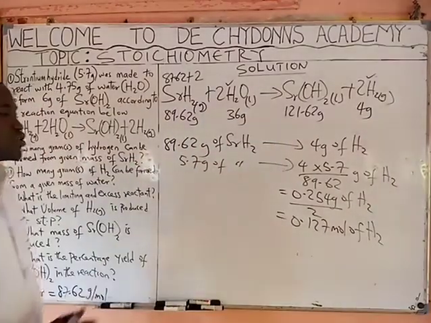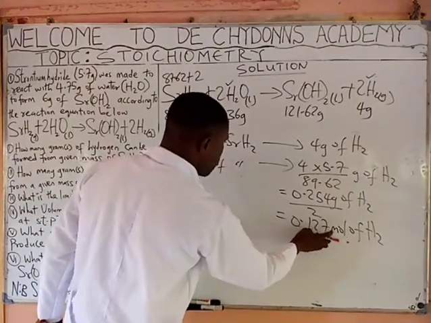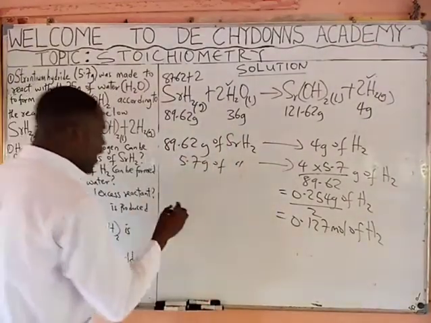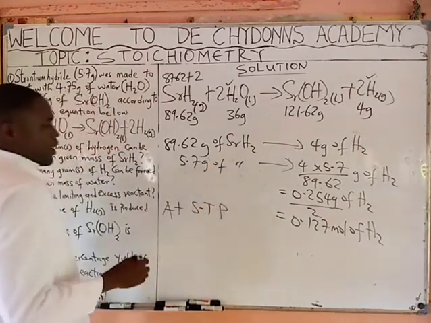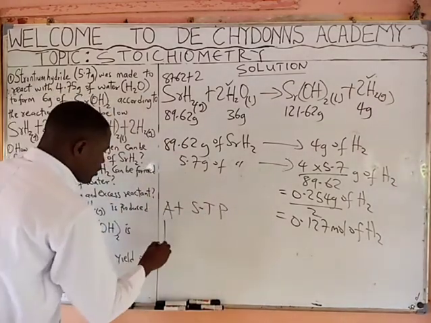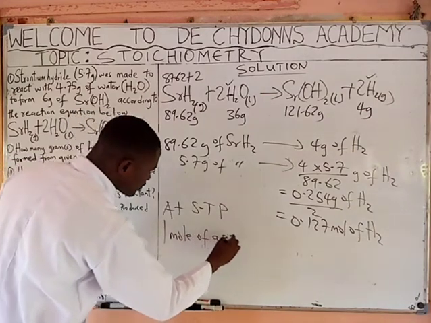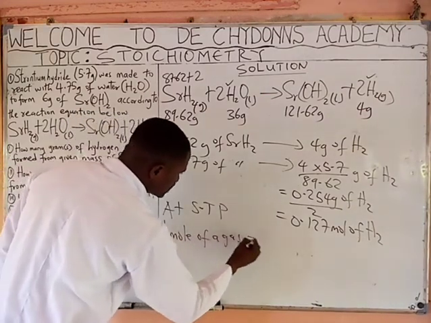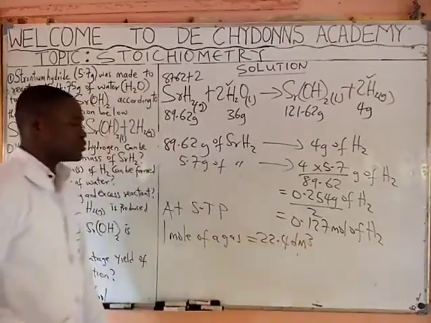Now, since we have this to be the moles of hydrogen produced, we now remember that at STP, 1 mole of a gas is equal to 22.4 dm cube.